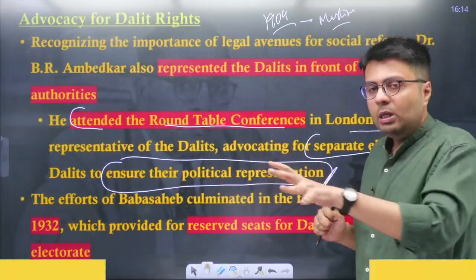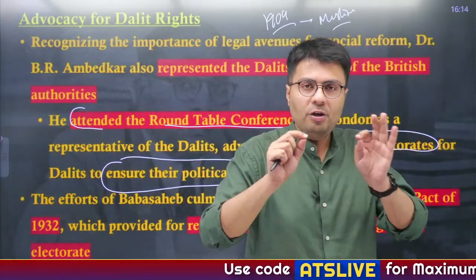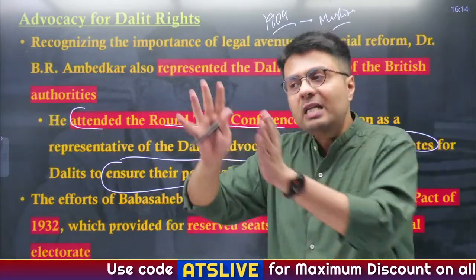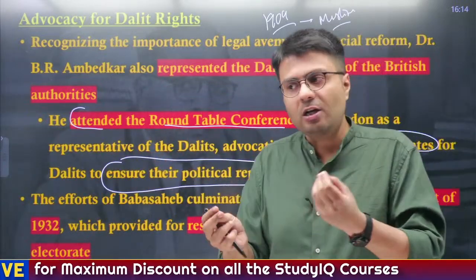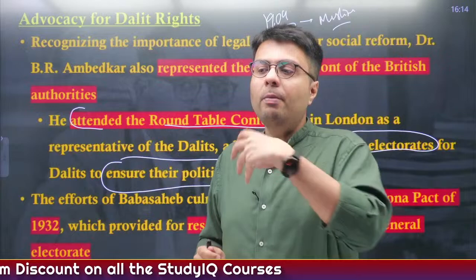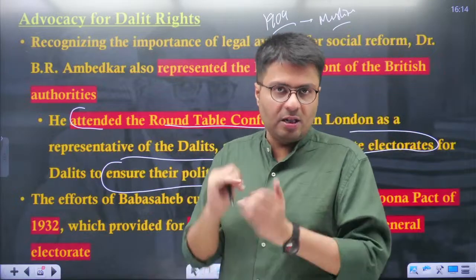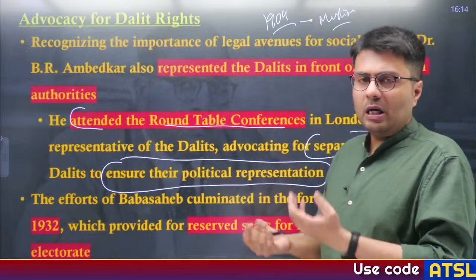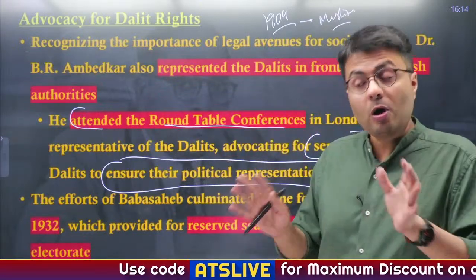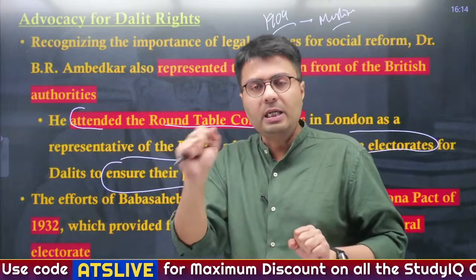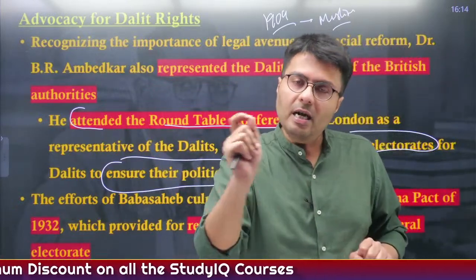Now, what you have to understand is that people like Mahatma Gandhi, who advocated for uniform political opposition against the British, were against this kind of move. He felt that the problem of untouchability was very real in India, but you can't pit one section of Indian society or Hindu society against another section. So Mahatma Gandhi went against the Communal Award which was announced by the Britishers to provide separate electorates to the Dalit community, and against that Mahatma Gandhi started a fast unto death.